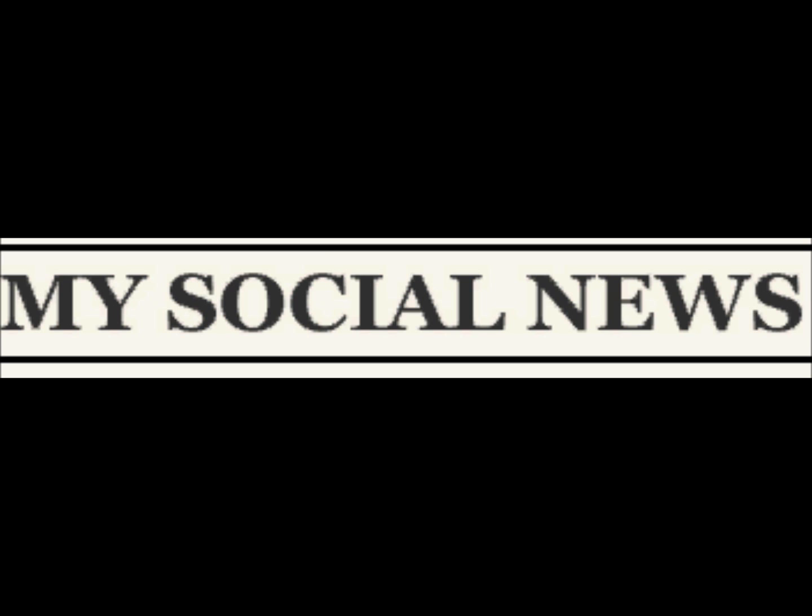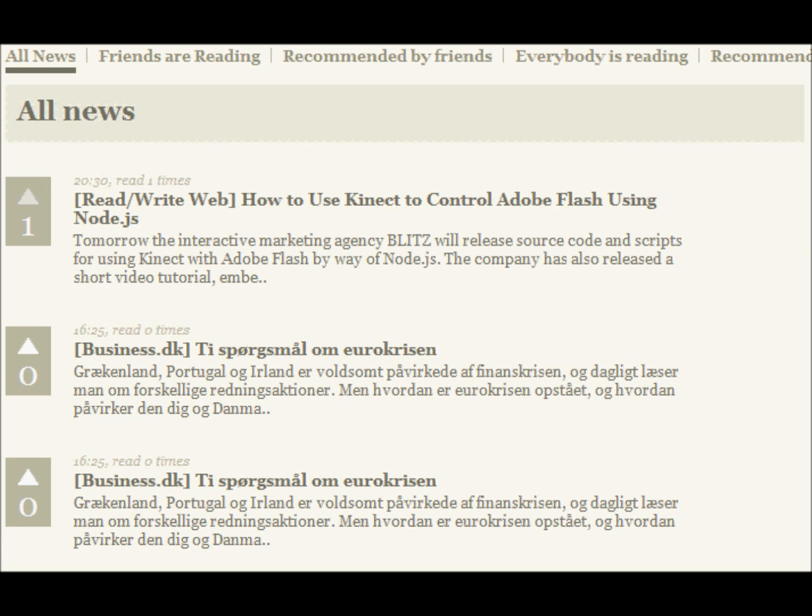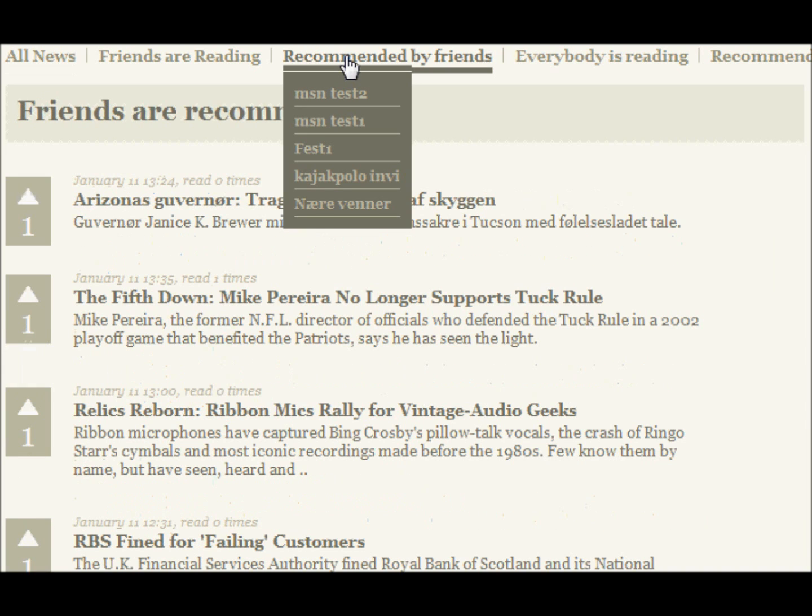These are the most important features on My Social News. But wait, there's more. When you scan news stories, you can choose to share them on Facebook using the share link. You can also recommend the news story. Recommending a news story means that other users on My Social News can see that you specifically like the story. Recommended stories can be found in the section Recommended by Friends.